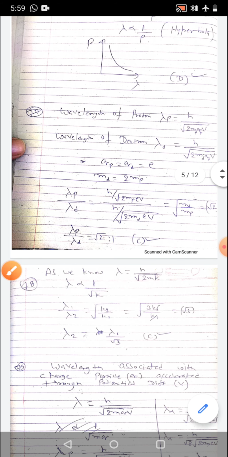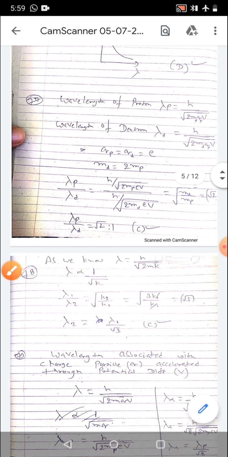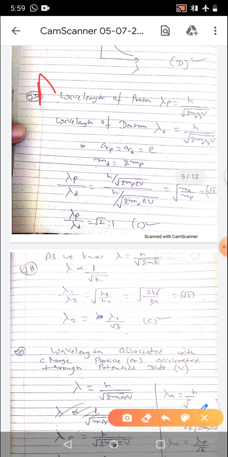Then in question number 77, the ratio of the wavelength of the proton and the deuteron accelerated through the same potential difference will be. Again, the mass of a deuteron is 2 times the mass of proton.